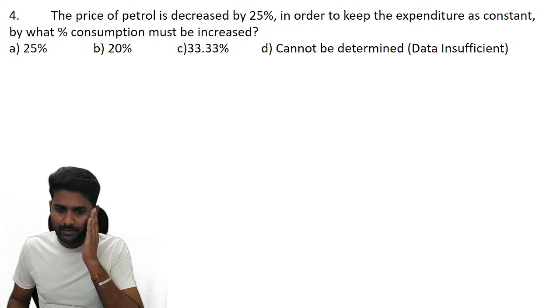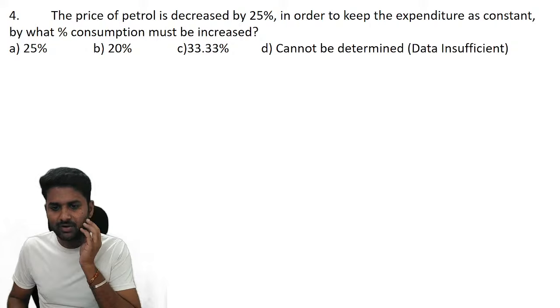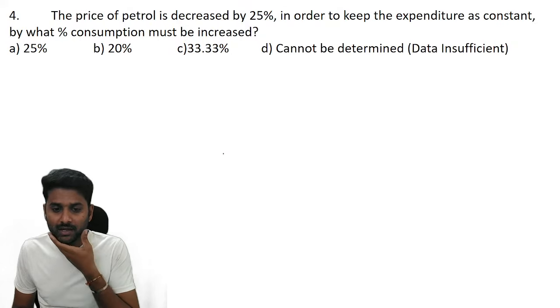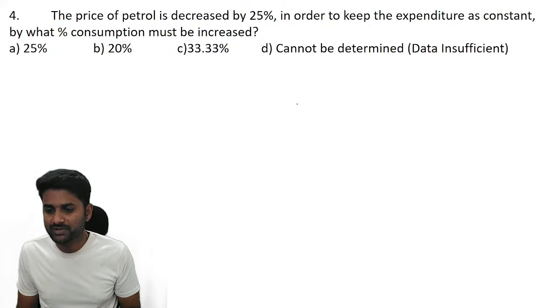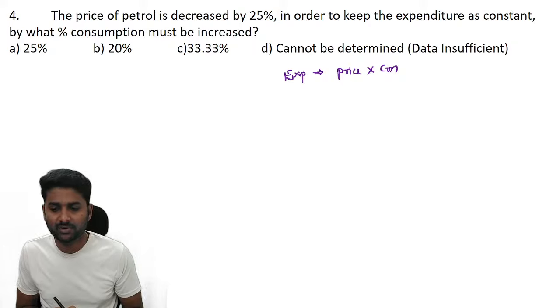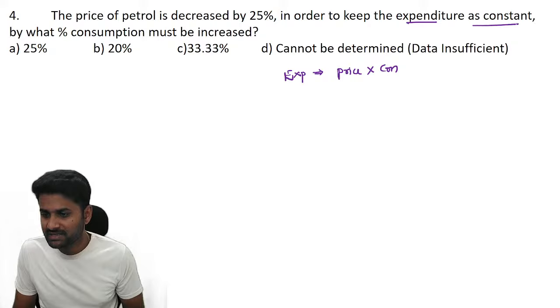Now, first of all, they are talking about the price of the petrol being decreased in order to keep expenditure constant. Now, what about the consumption? See, expenditure is price into consumption. And they clearly mention that expenditure is constant.